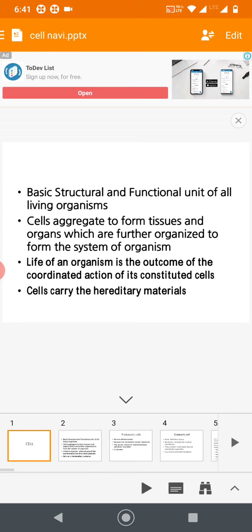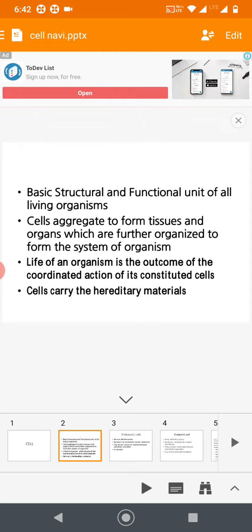cell. Okay. So, cell is the basic structural and functional unit of living organisms. That is the basic unit. So cells aggregate together to form tissue. Tissues again aggregate together to form organs. So altogether, there are many organs in our body that constitute a system of organisms. So cells, tissues, finally organs form the system of organisms.